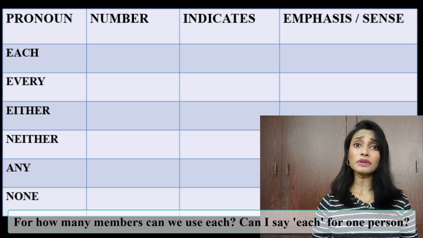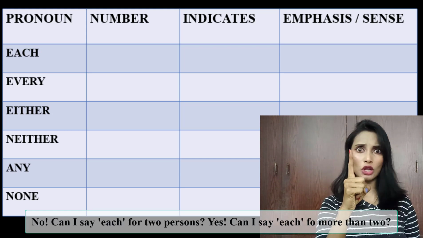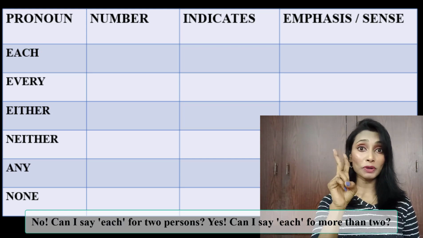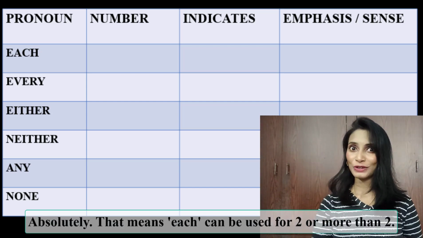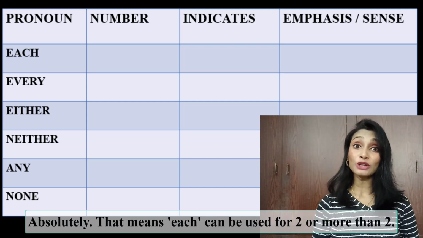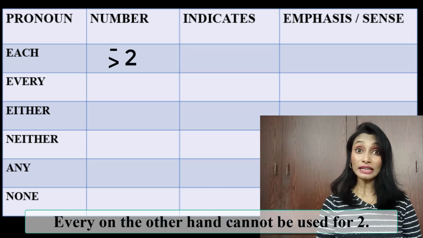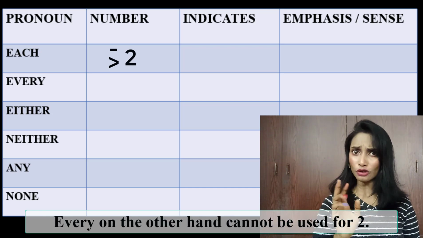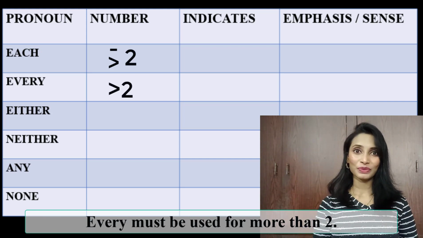Each. For how many members can we use each? Can I say each for one person? No. Can I say each for 2 persons? Yes. Can I say each for more than 2? Absolutely. That means each can be used for 2 or more than 2. Every, on the other hand, cannot be used for 2. Every must be used for more than 2.